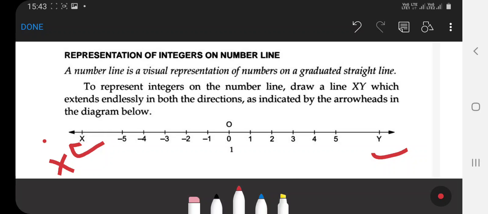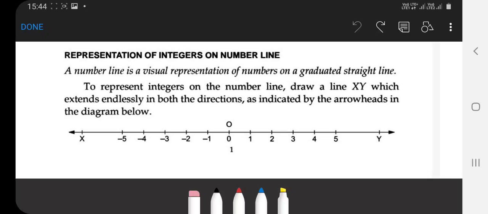With the help of arrows, the line extends endlessly in both directions, either the direction of x or the direction of y, as indicated by the arrows in the diagram drawn by me.